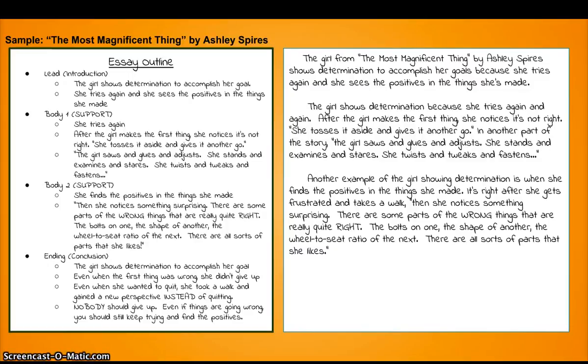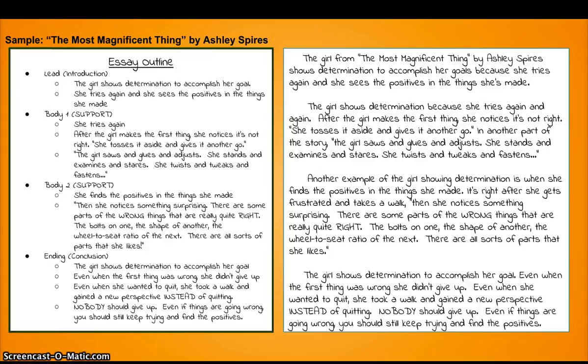Notice again the indenting and the copying of the ideas I already came up with. I'm not inventing anything new. I'm using the ideas from my essay outline. Last, I write my strong ending, my powerful conclusion.